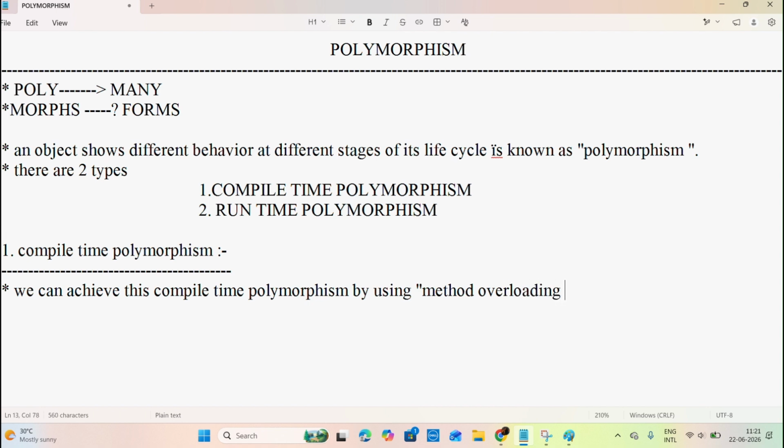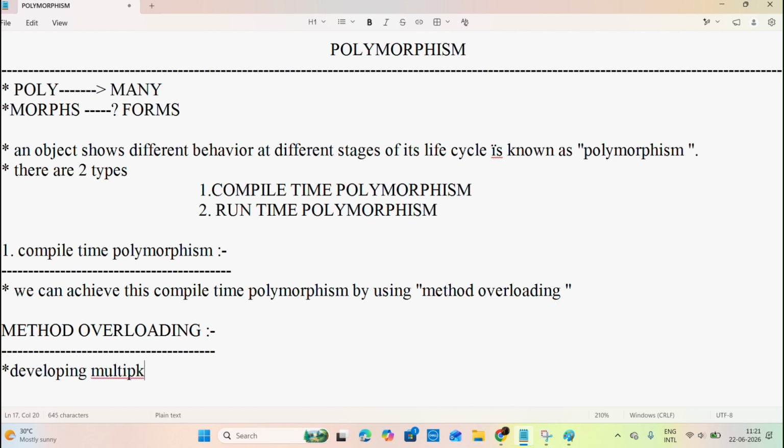Sir, what is meant by method overloading? Now try to understand here. What is method overloading?